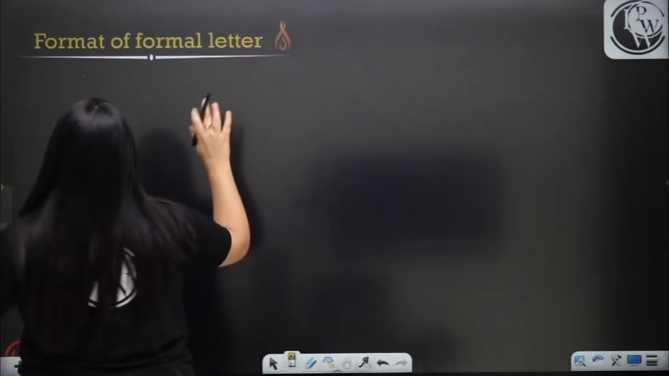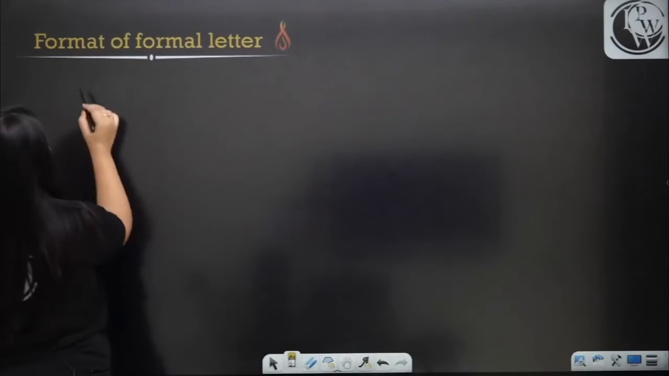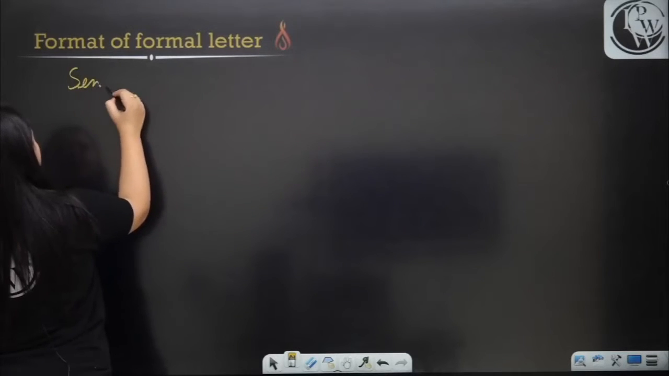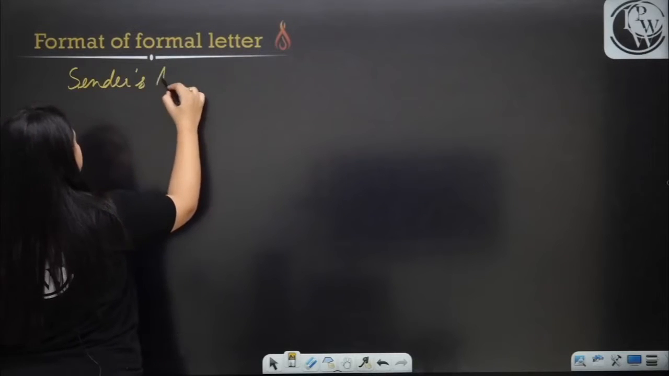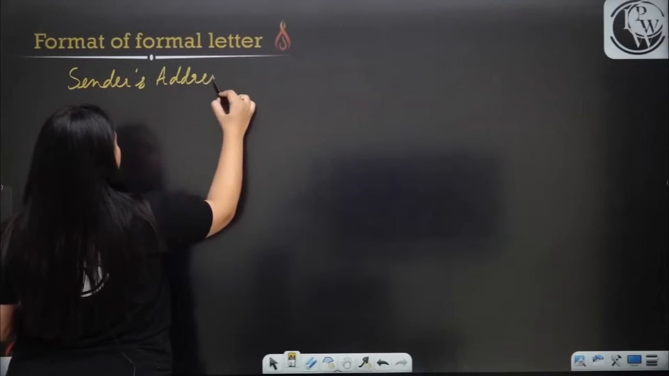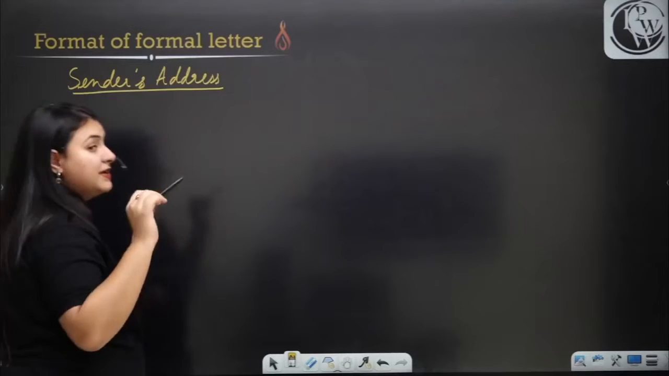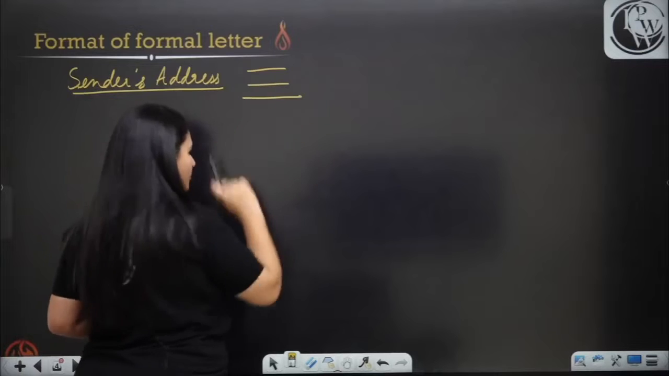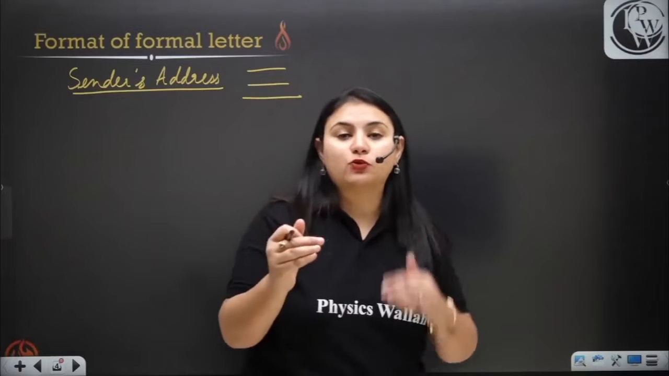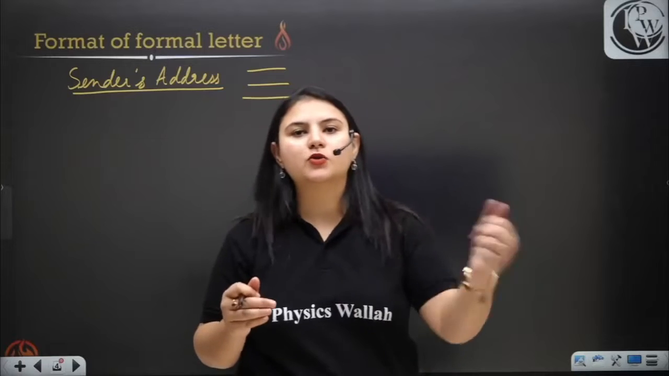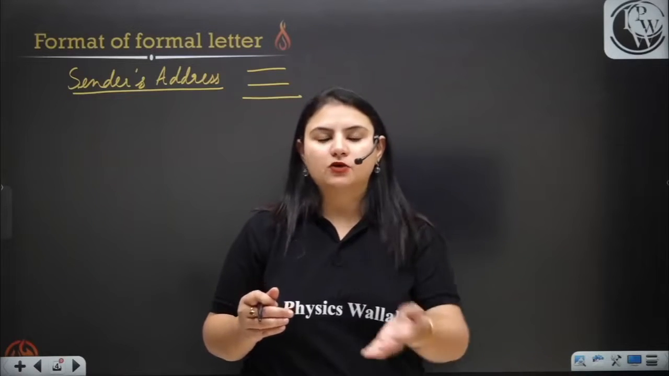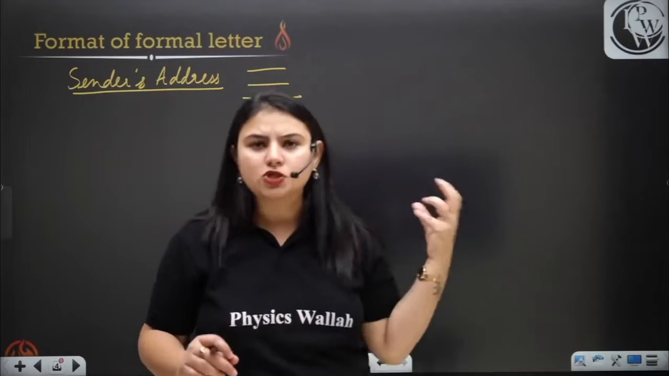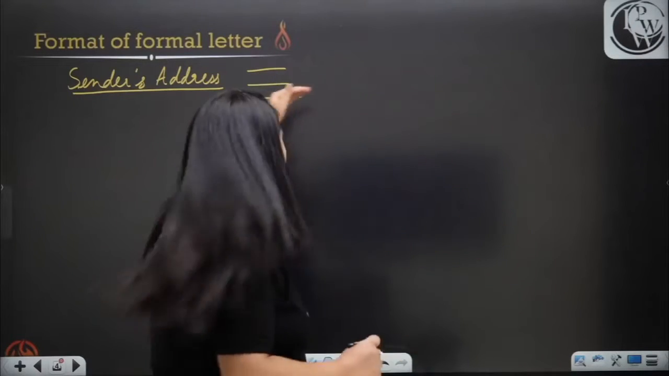Now, format of formal letter. How do we write the format? First of all, you have to write the sender's address. Sender's address. See, when I talk about sender's address, it has to be written in 3 lines. Okay. Today, I'm going to talk about the safest ways where you can save your marks, where the teacher cannot point out your mistakes. So the best option is to write the address in 3 lines.